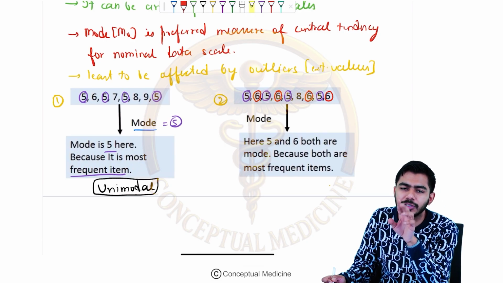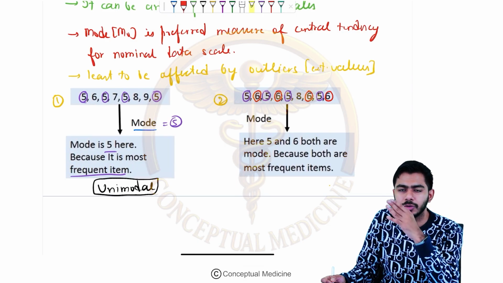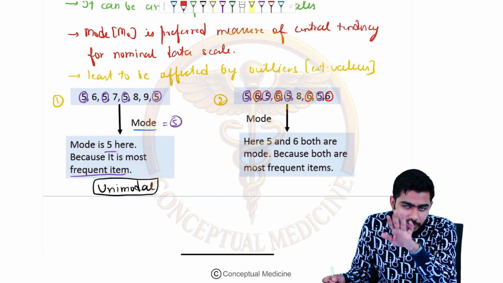So 5 and 6, it's not that we will now be taking the average of 5 and 6, 5 plus 6 divided by 2. It is 11 by 2 and now the answer will be 5.5. No, it's not like that here. Here the things are not working like that.